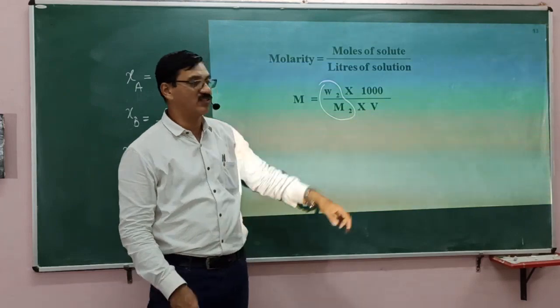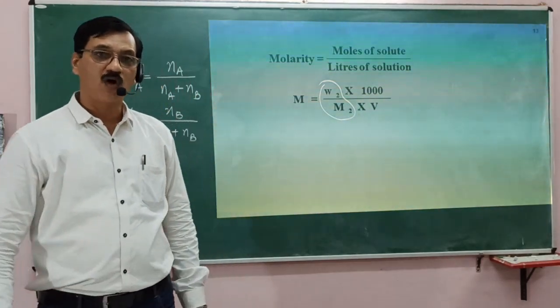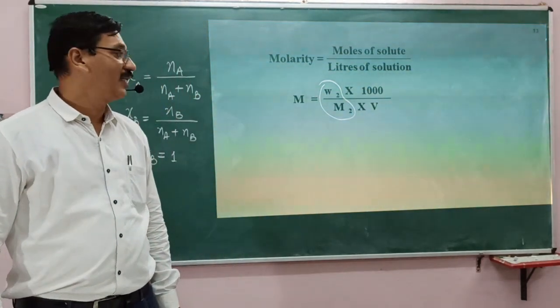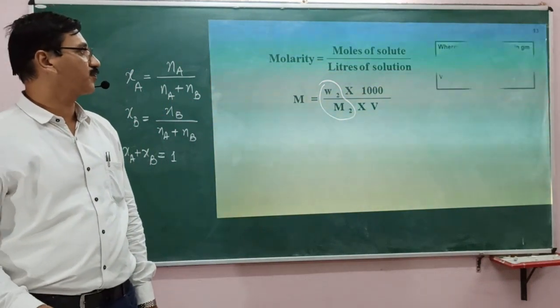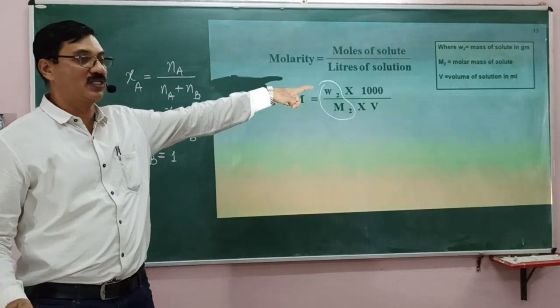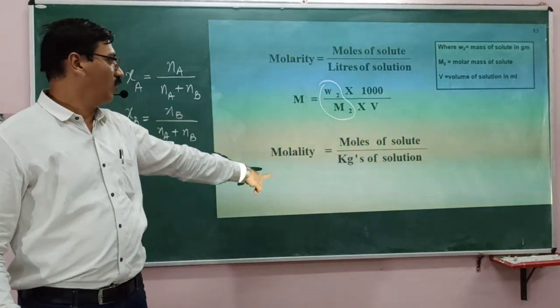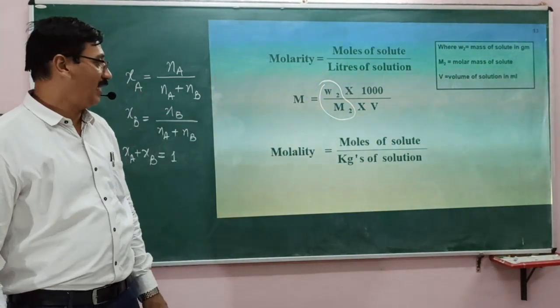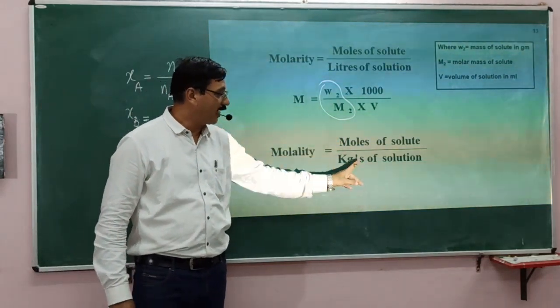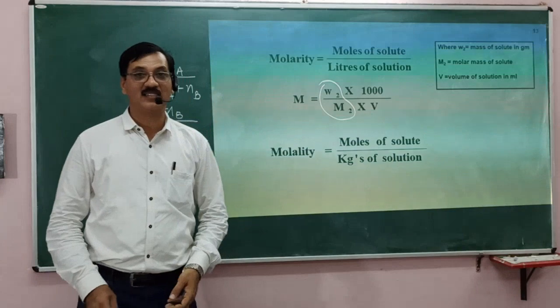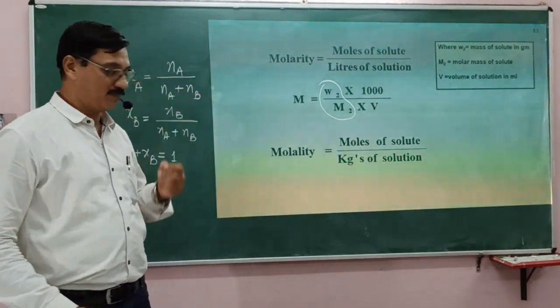Remember that V here is the volume of solution in liters. Now coming to volume of solution in milliliter. Now molality. Molality is moles of solute divided by kgs of solvent. It is kgs of solvent.